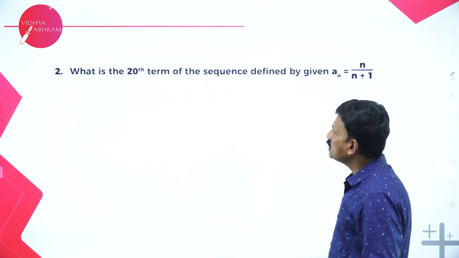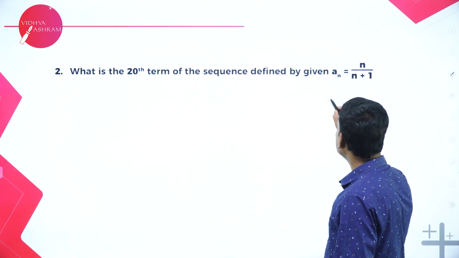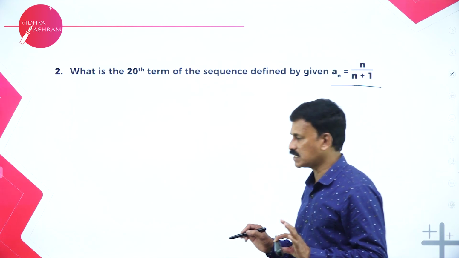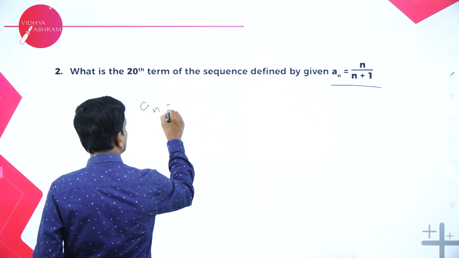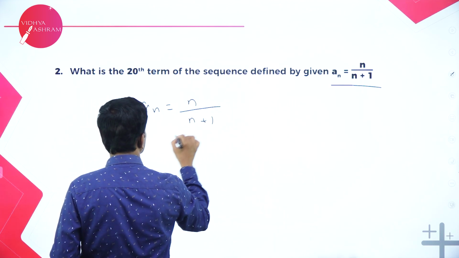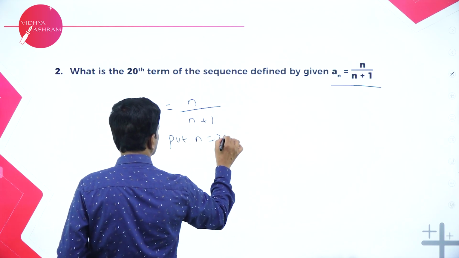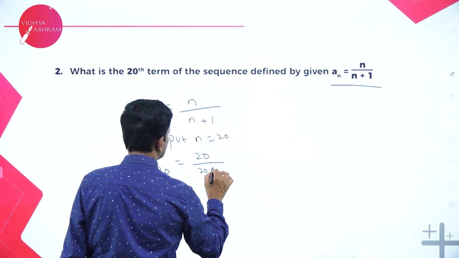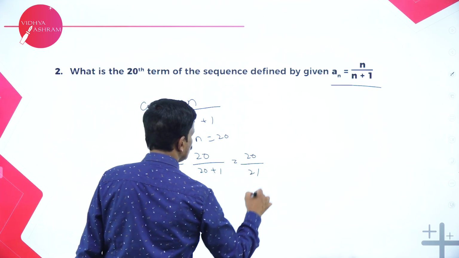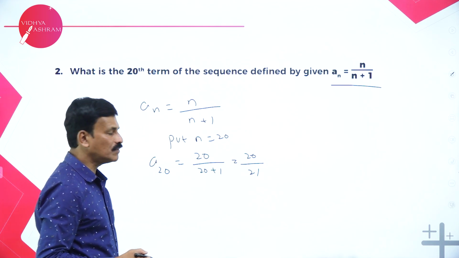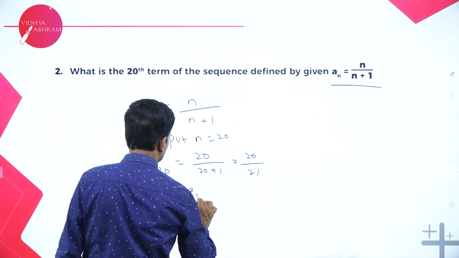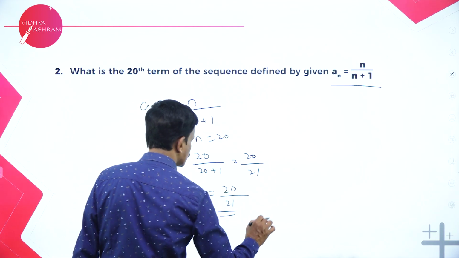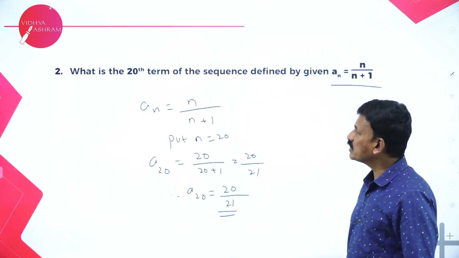What is the 20th term of the sequence defined by an is equal to n by n plus 1? Now, we just want to find the 20th term. What is given? an is equal to n divided by n plus 1. Put n is equal to 20. Then you will get a20, that is 20 divided by 20 plus 1, 20 divided by 21. That's it. So, 20 divided by 21 is the 20th term of the given sequence. Okay. Now, move on to the next problem.